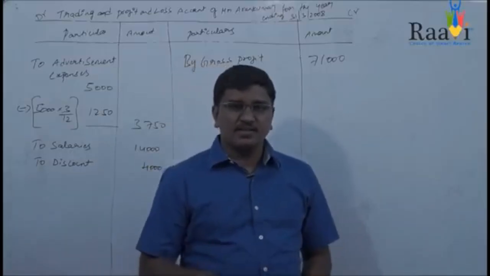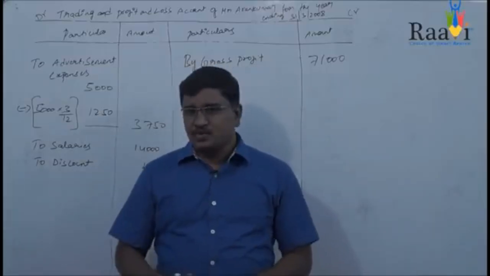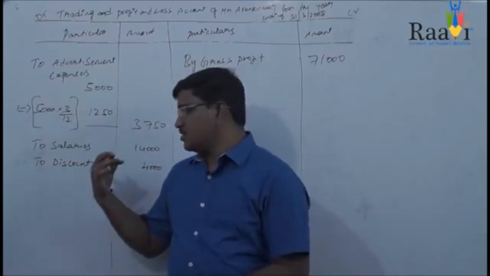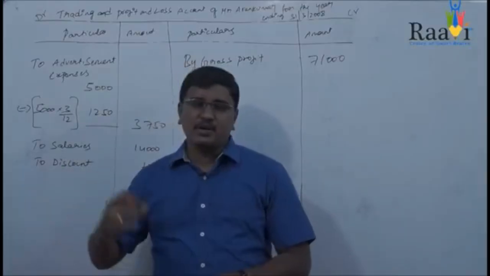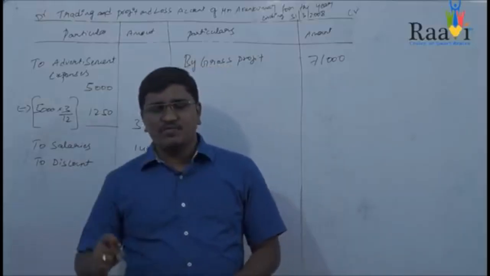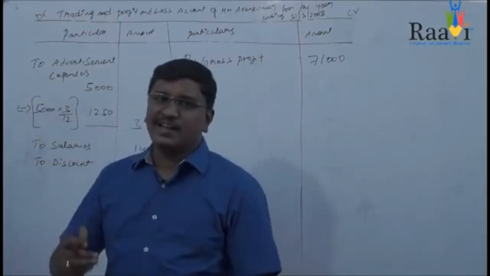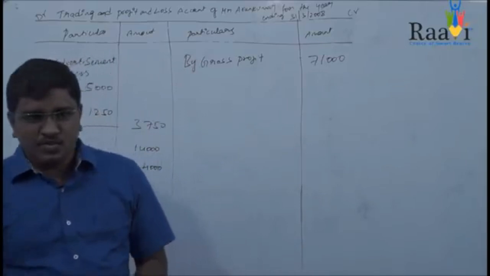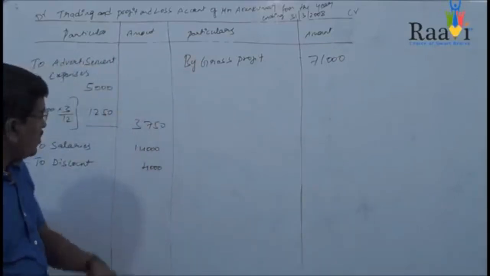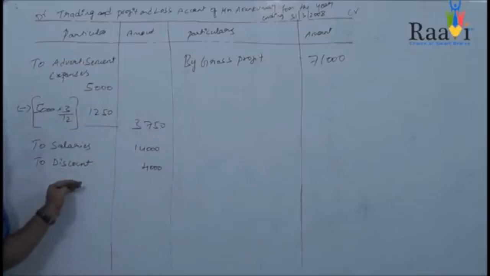So this bad debts is nothing but a loss. This loss will come in the debit side of the profit and loss account. So we will be assuming it as a loss, and that's why we are showing it in the debit side of your profit and loss account.